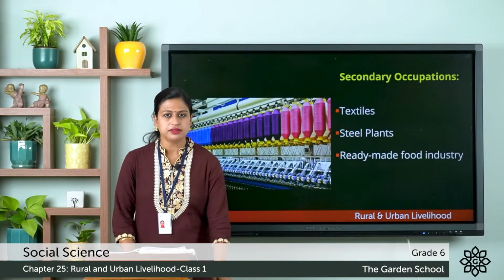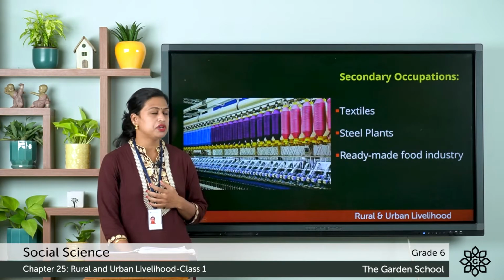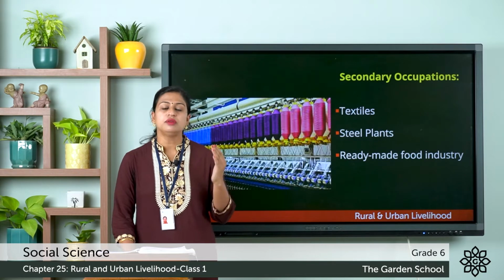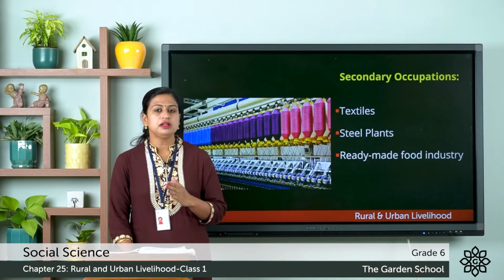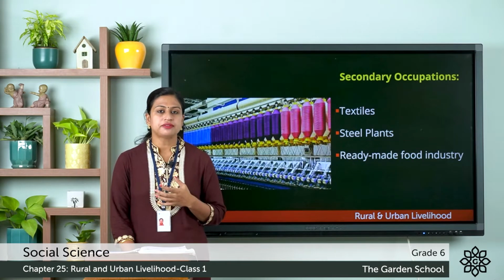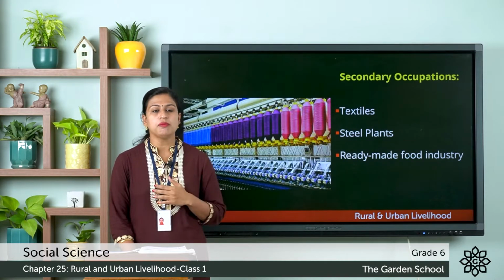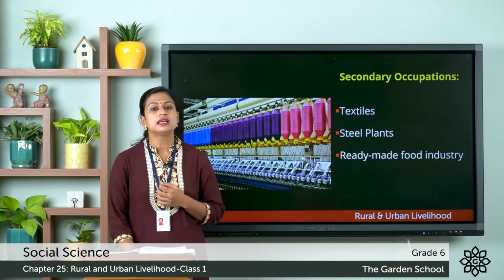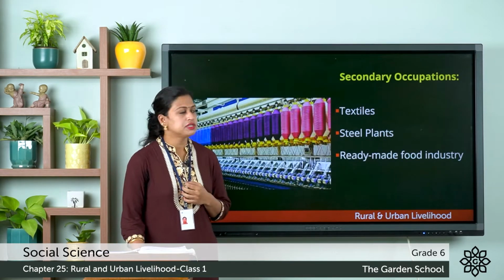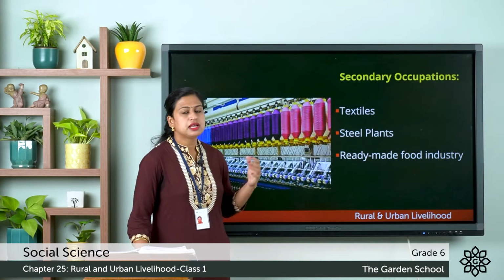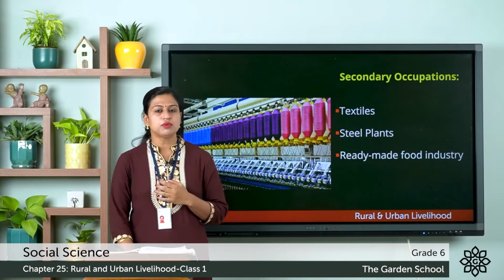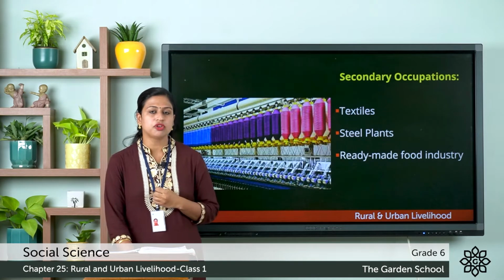Now the second category is secondary occupation, and it consists of activities that convert the raw material into final products. For example, a biscuit factory needs wheat and other raw material from the primary sector, and other examples of secondary occupations are textile industries, steel plants and the ready-made food industry. So this was about the secondary occupation.